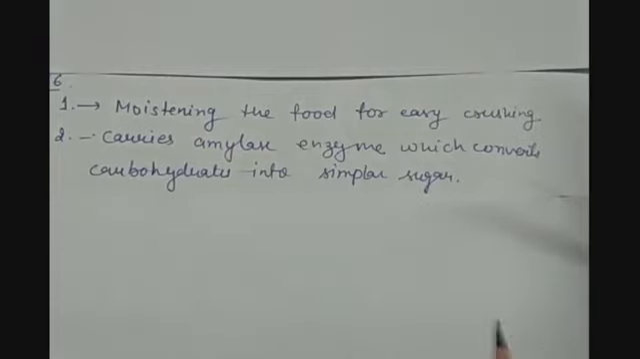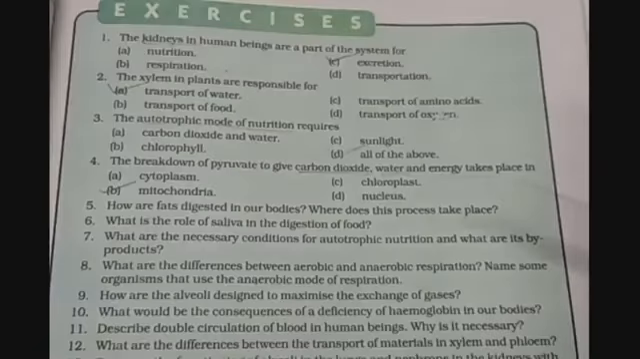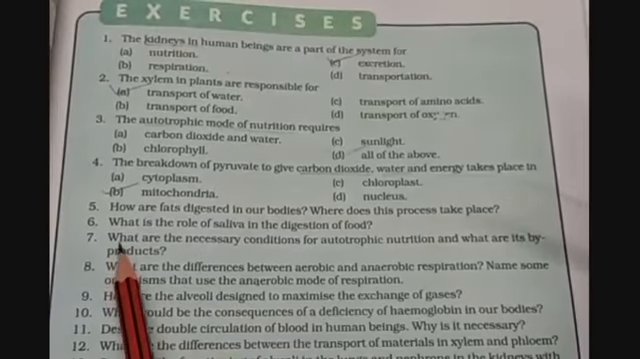That will take place in the small intestine. Question number 7 is, what are the necessary conditions for autotrophic nutrition and what are its byproducts?